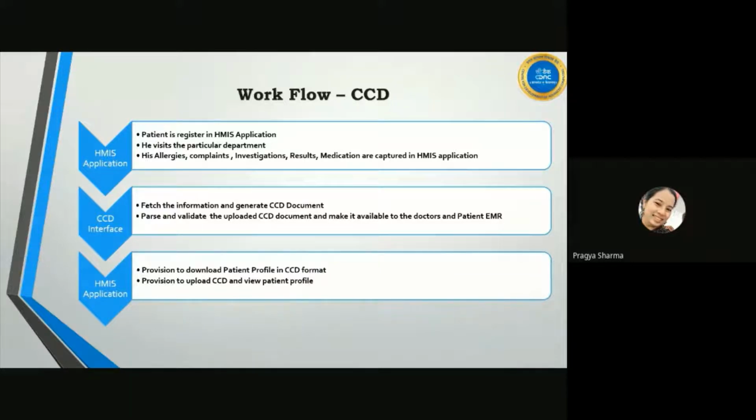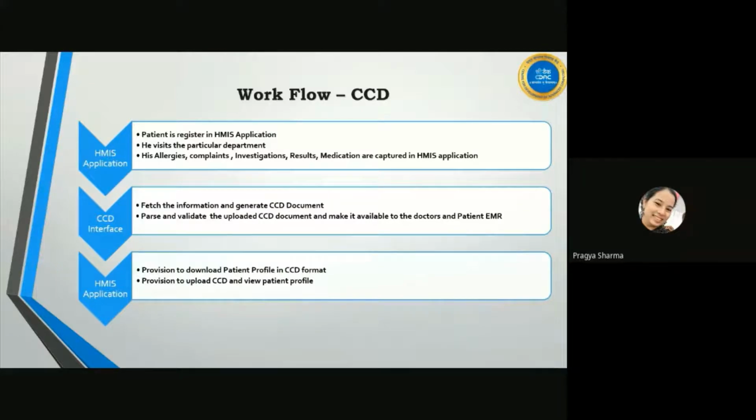After that, when the patient gets referred, discharged, or transferred, at all these three triggering points, we generate a CCD document, validate it, and upload it to our centralized server.